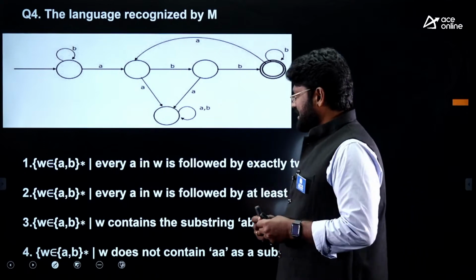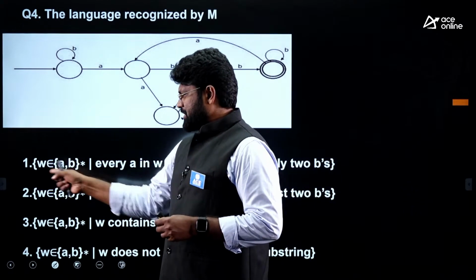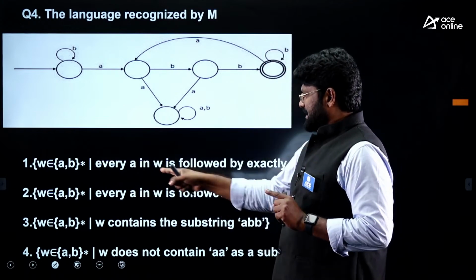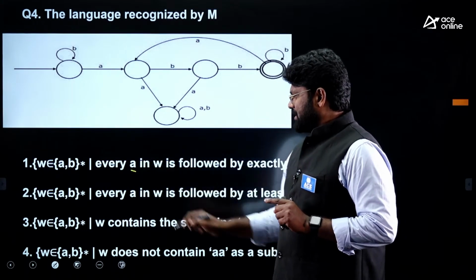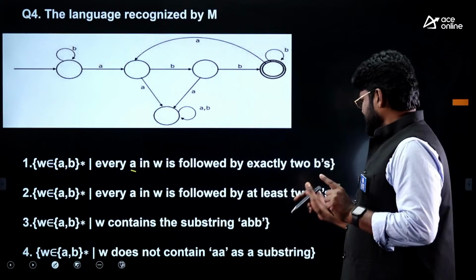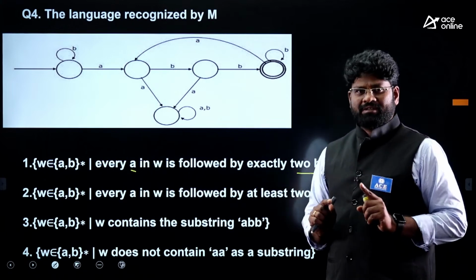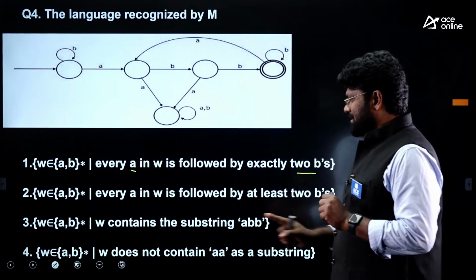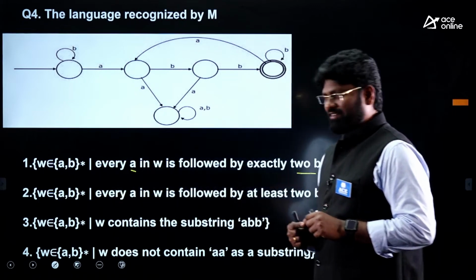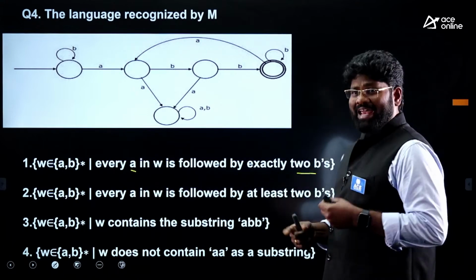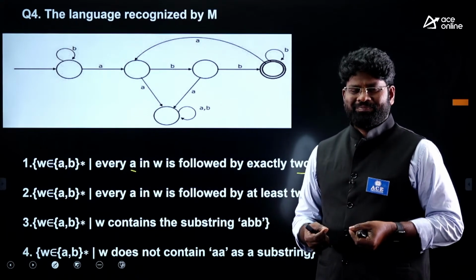Now just look at this. Option A says every A in a W is followed by exactly 2 B's. And similarly, the second one says every A in a W is followed by at least 2 B's.